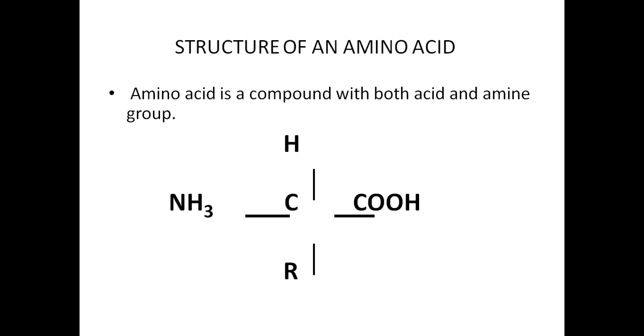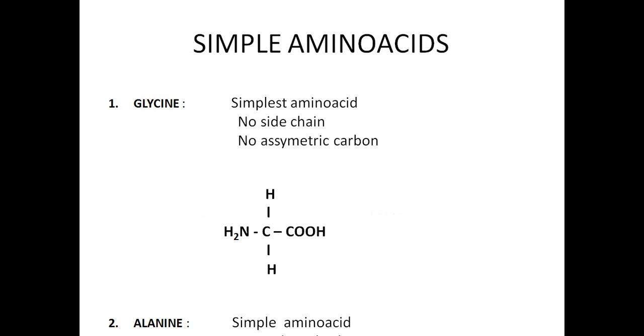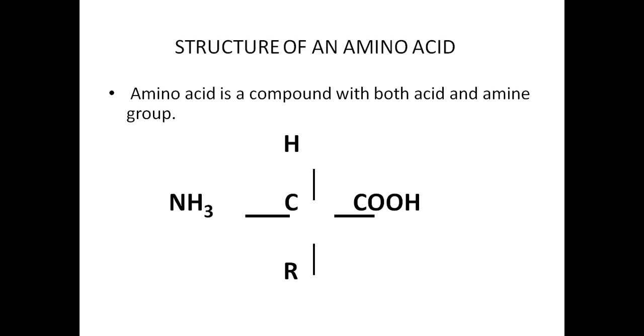COOH is the acid, and the NH2 amino group is there. Both the amino and carboxylic groups are present on the same alpha carbon. So when the same carbon contains a carboxylic group and an amino group, then it is called an amino acid.